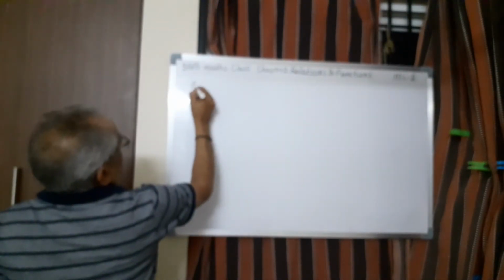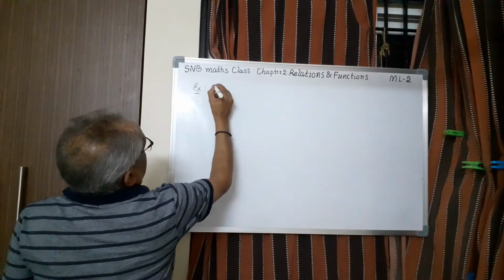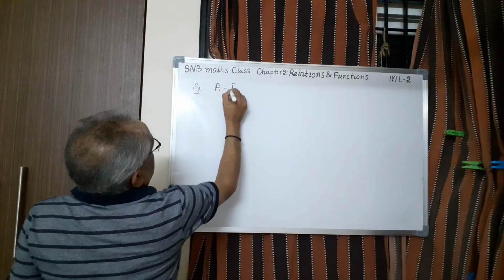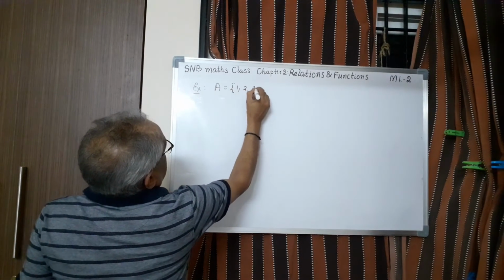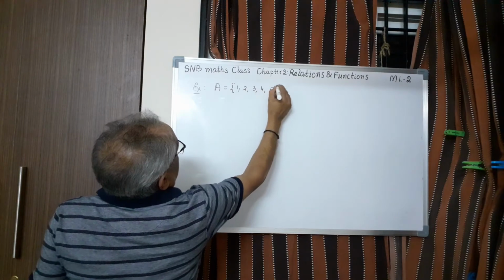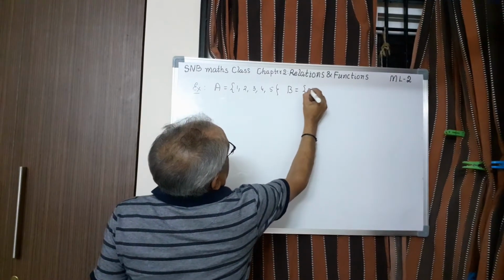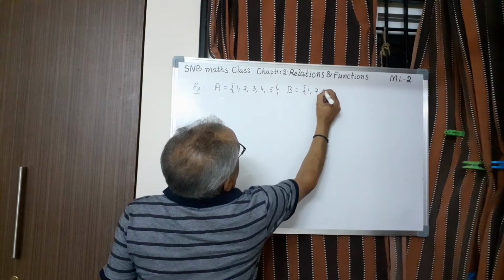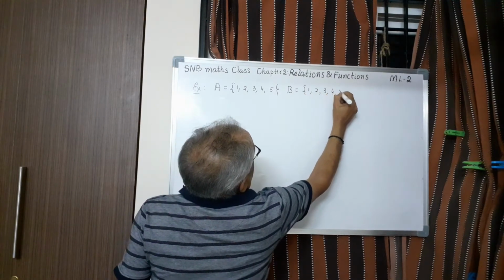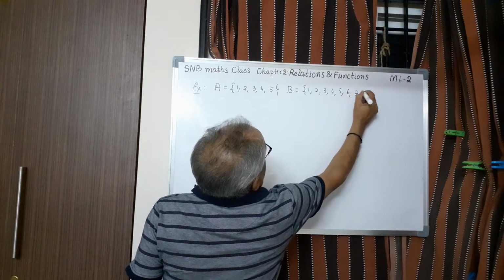So first example, say let A equal to say {1, 2, 3, 4, 5} and B equal to say {1, 2, 3, 4, 5, 6, 7}.